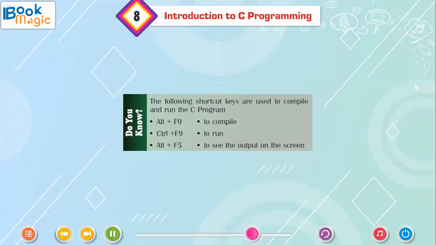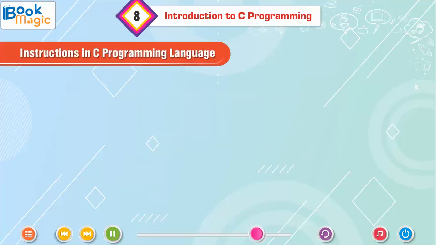Do you know the following shortcut keys are used to compile and run the C program? Alt plus F9 to compile, Control plus F9 to run, Alt plus F5 to see the output on the screen.